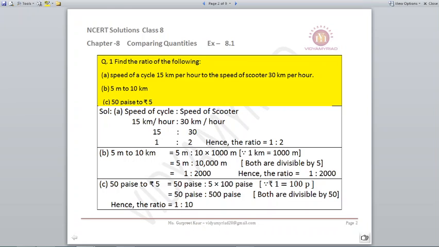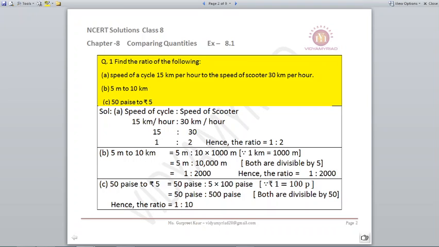In the first part, they are giving the speed of the cycle and the speed of the scooter. Both are in kilometer per hour. That is 15:30. 15 and 30 are divisible, so I can write it as 1:2 as the required ratio.